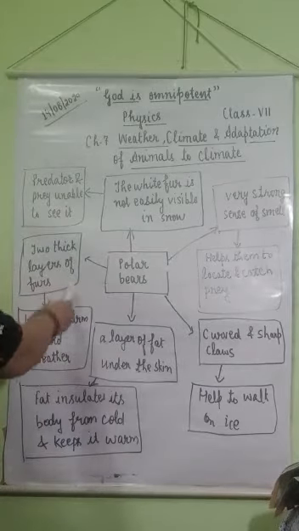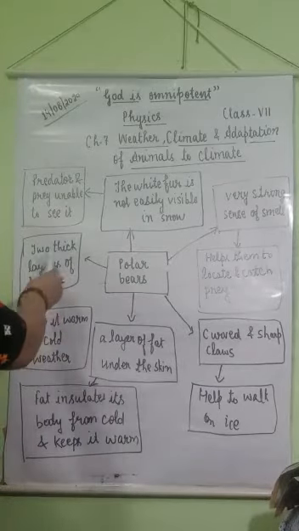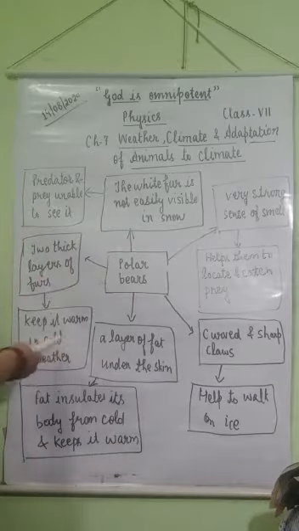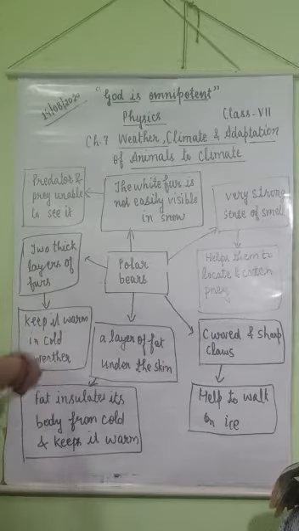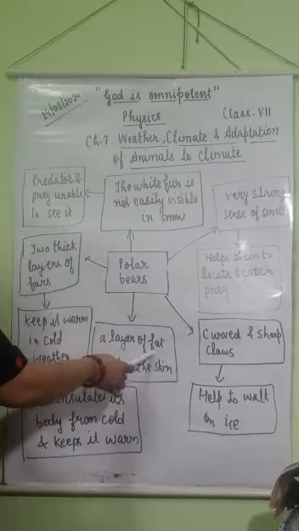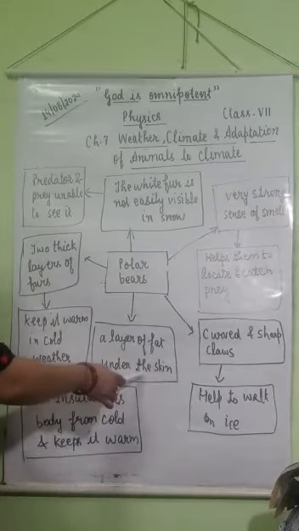Second feature is it has two thick layers of fur, which keep it warm in cold weather. Next, it has a layer of fat under the skin.